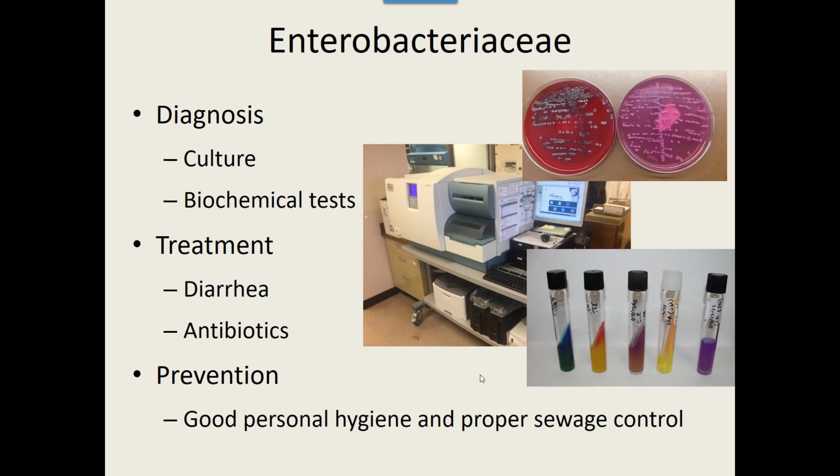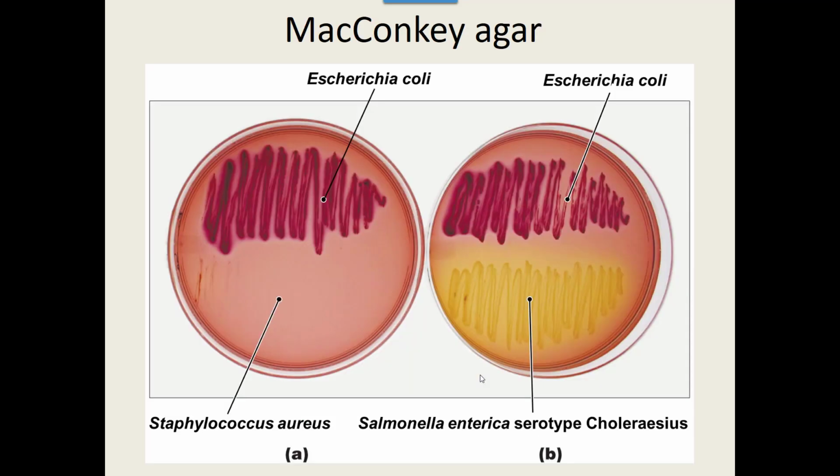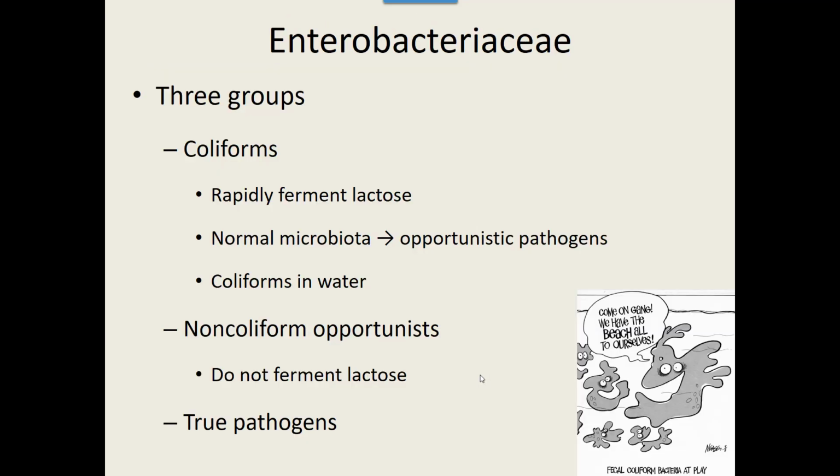Now, our Enterobacteriaceae, because yes, they were still a big group, they're oxidase negative. We've narrowed that down, but they're still a big group. So since there are so many of them, we narrow them down into three kind of subgroups: the coliforms, the non-coliforms, and what we call our true pathogens. Any of the coliforms means they rapidly ferment lactose. So on a MacConkey plate, you'll see pink colonies, like E. coli. E. coli is a coliform.